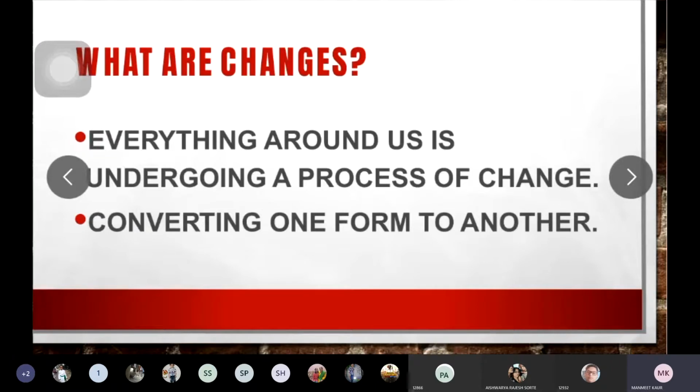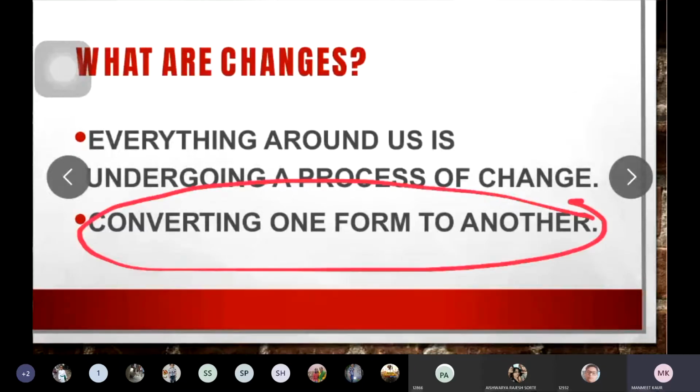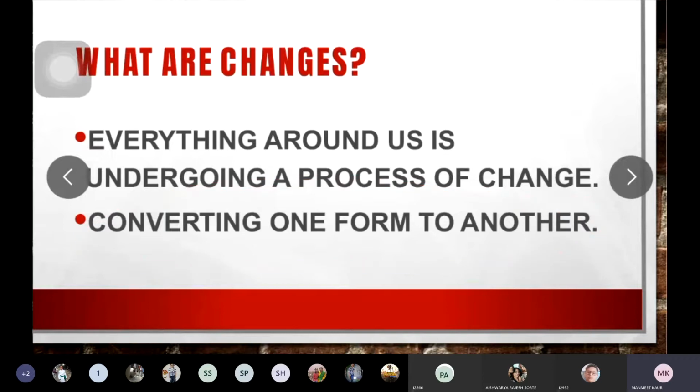Conversion of one form to another form is known as changes. So each and everything around us is undergoing a process of change, and changes are the conversion of one form to another.